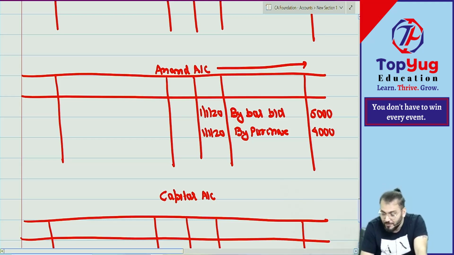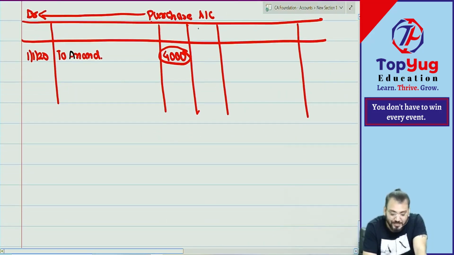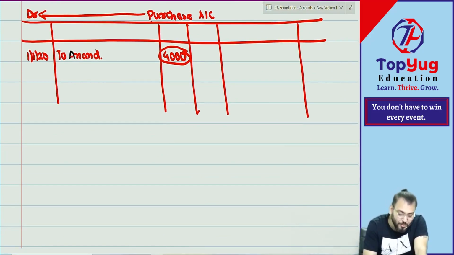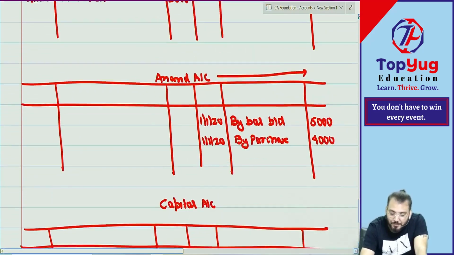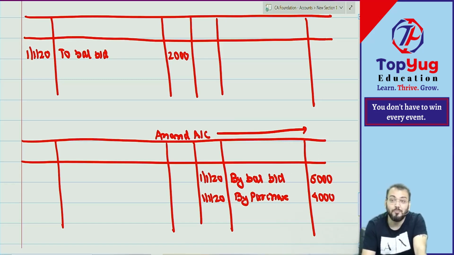Can you repeat with me? बताओ. Purchase account will be debited or credited? Debited. And while debiting this amount, will give reference of which account? The account which has been credited. Similarly, the Anand account will be debited or credited? And while crediting such account, the reference will be given of which account? The account which has been debited.